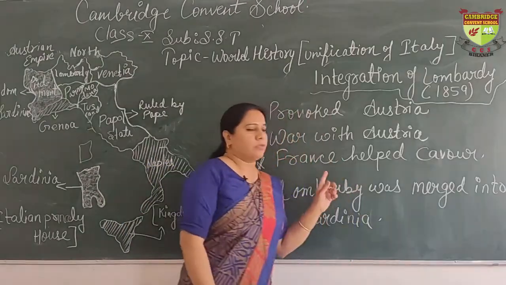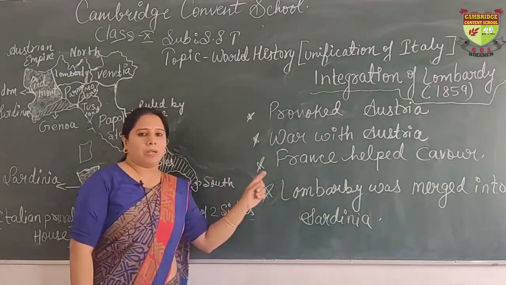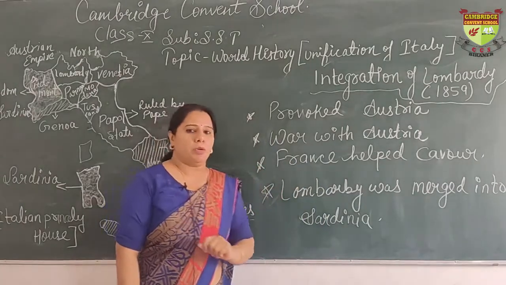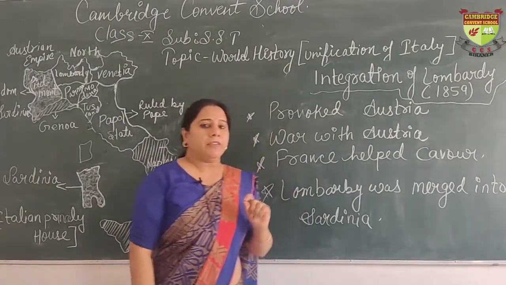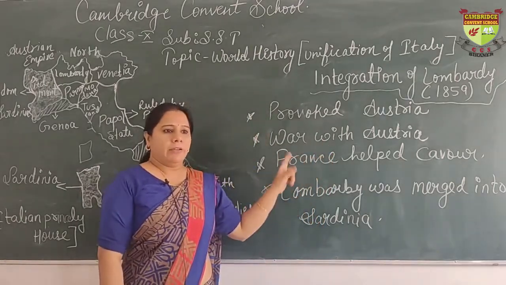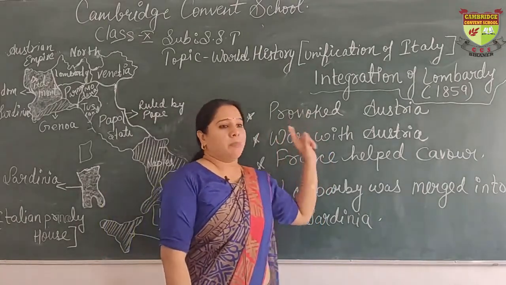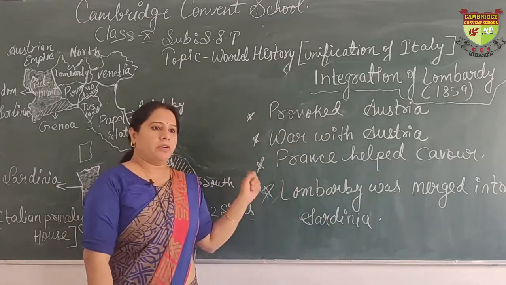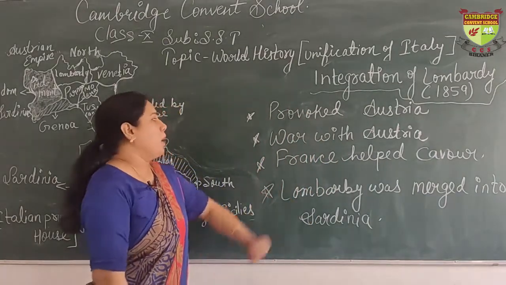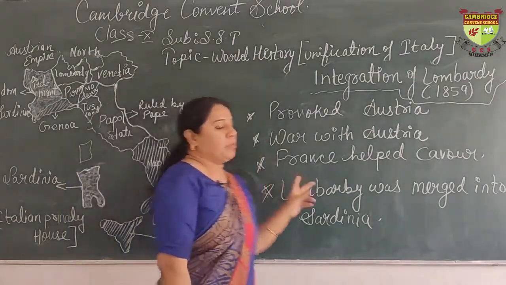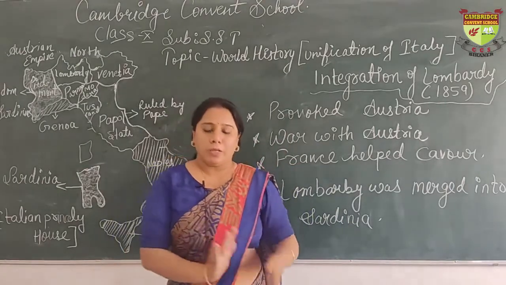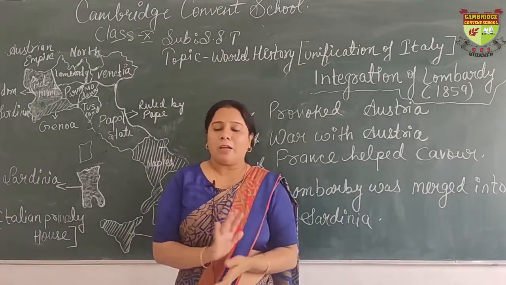Now we'll see the first phase of unification, in which Lombardy was merged into Sardinia. First, Cavour played a very important role in the unification. He raised the issue of Italian unification at the international level and gained the sympathy of most of the European countries, especially France and Britain. The second thing he did: when Napoleon III was near the border of Sardinia for his holiday, he went to him and made an agreement with him.